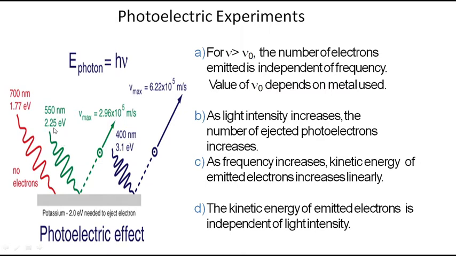Green radiation has an energy of 2.25 electron volt. That is higher than what we need, so it can eject the electrons. Next, coming to the blue radiation, it has an energy of 3.1 electron volt. So it knocks out the electrons, and you have electrons with more kinetic energy, because the more the frequency, the more the kinetic energy, right?